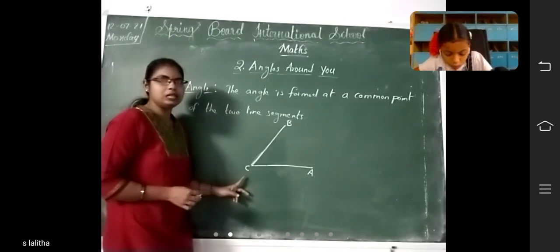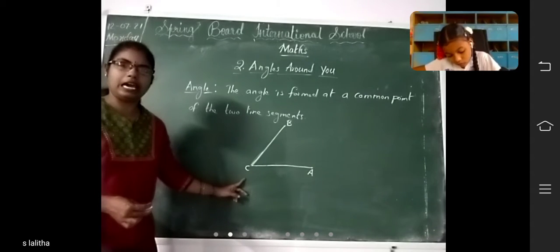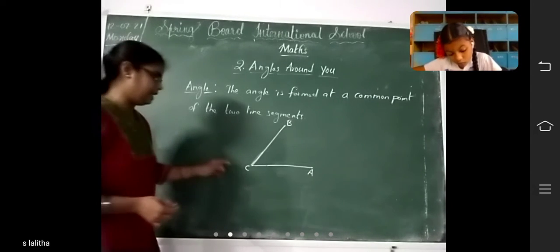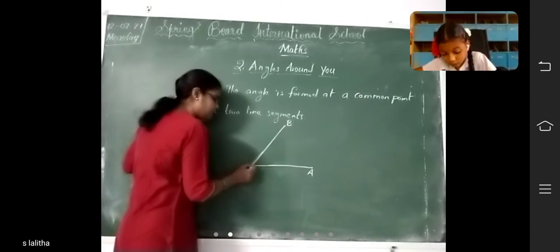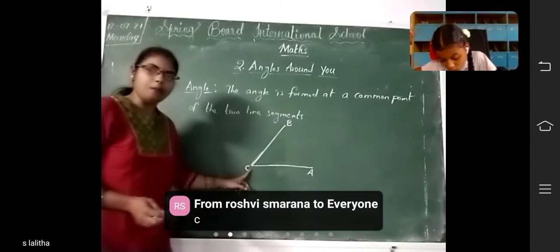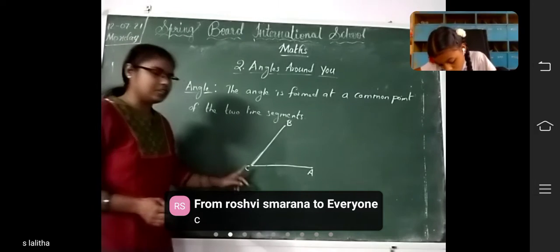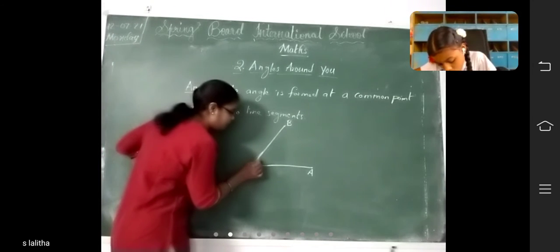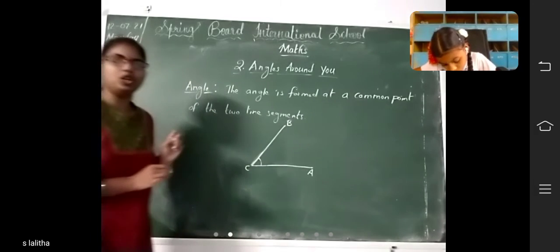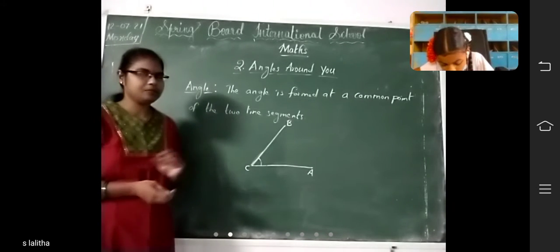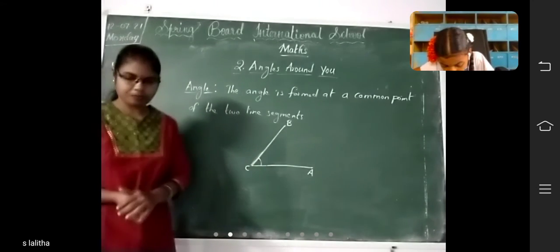What do you call this one? This common point is called vertex. Where the two line segments are joined at a common point is called vertex. It will form an angle here. Here an angle is formed. Okay, children? Come on, write. Draw this picture also.